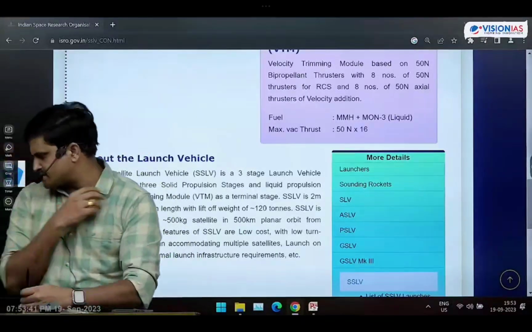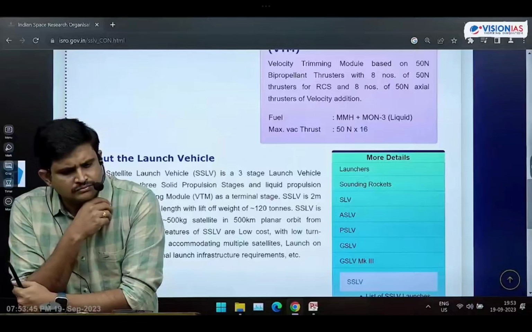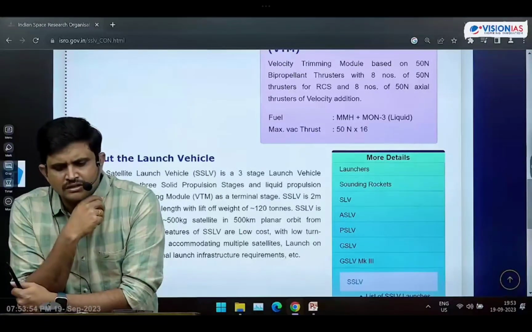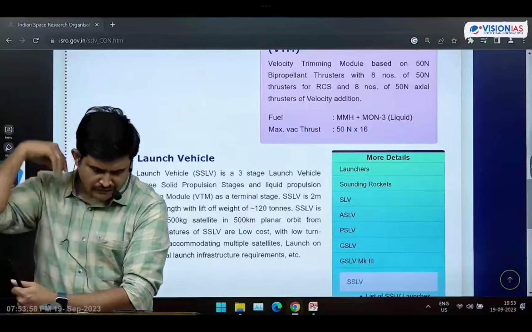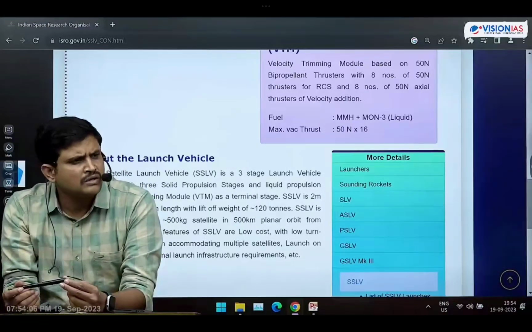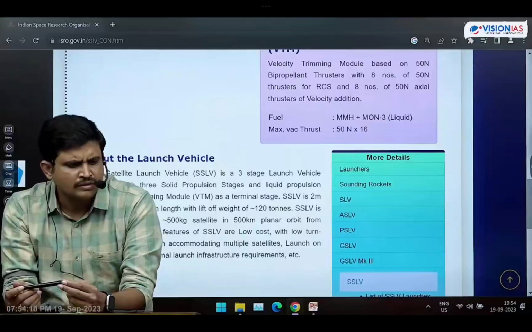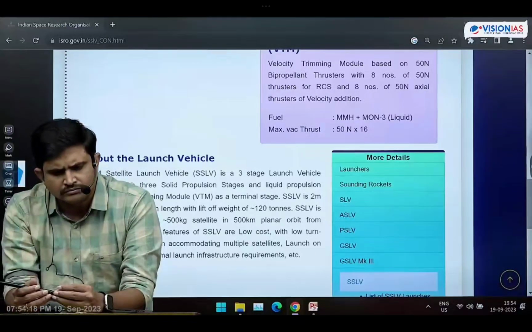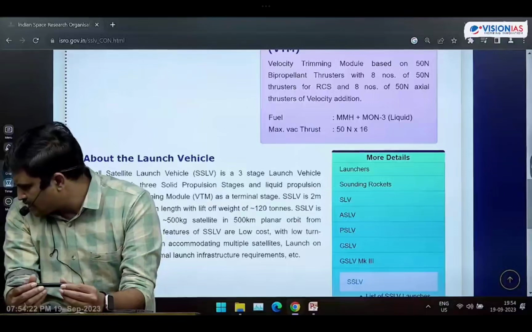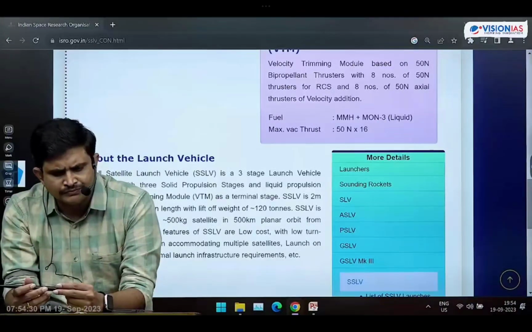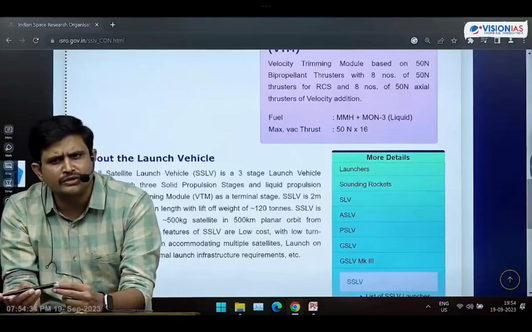Okay, that is what. Taking key features of SSLV. What are the key features of SSLV? What is the first feature? Low cost launch. Launch cost is less. Okay, the next one is turnaround time is low. So immediately after a launch, within 24 hours, we can go for the second launch.